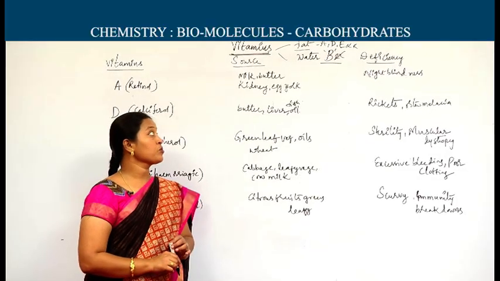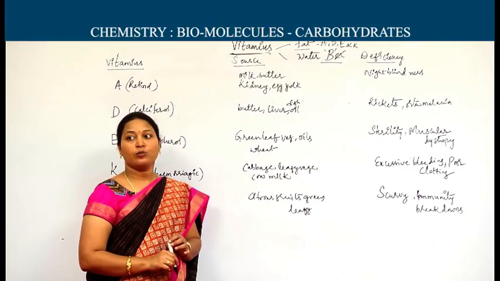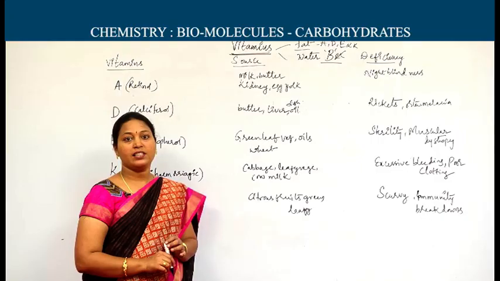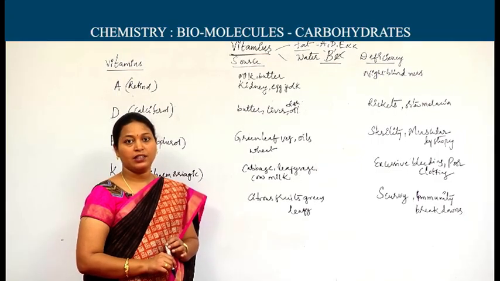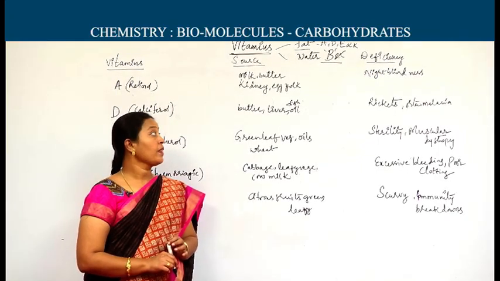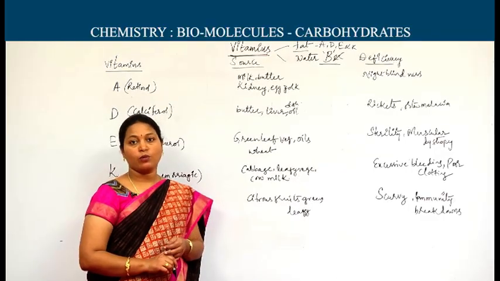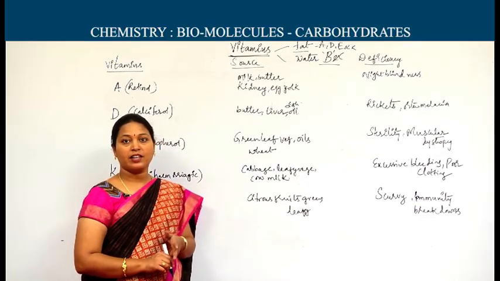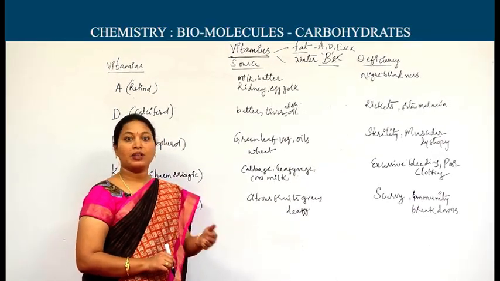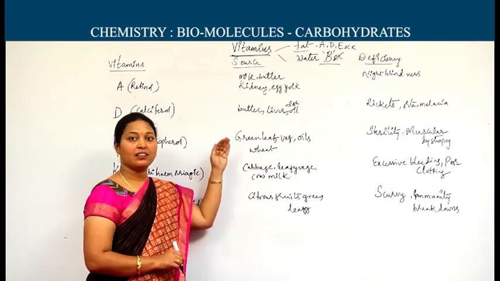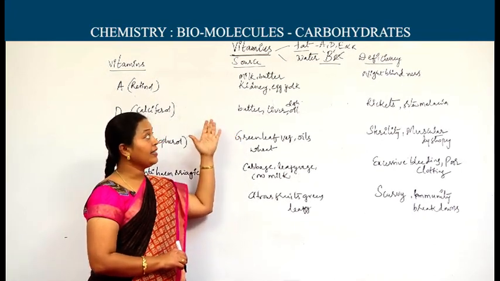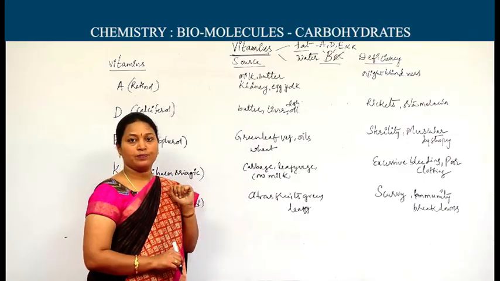For water soluble they used to say A, D, E, K. For fat soluble they used to say B and C. But a very simple hint to remember here: citrus, that is lemon juice, dissolves in water. Lemon juice in turn contains vitamin C. So you can remember like that also. B and C are water soluble. A, D, E, K are fat soluble.